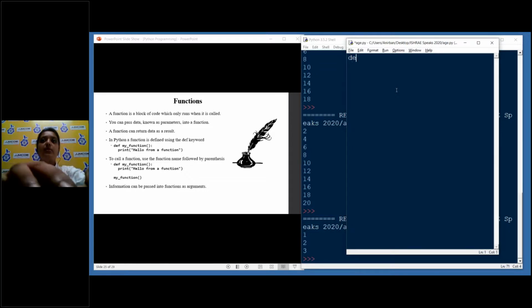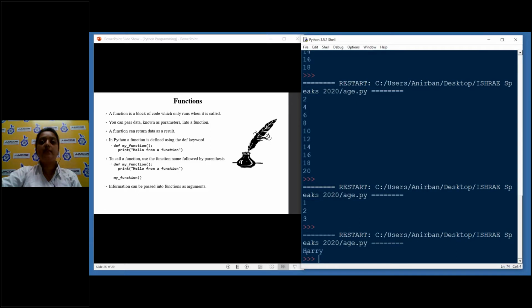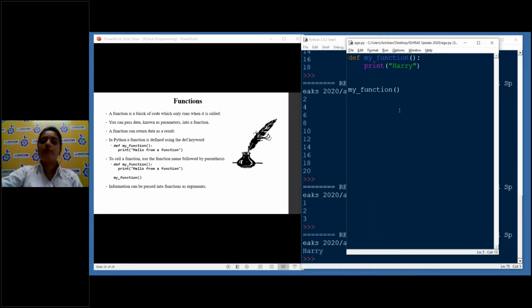So how do we make a function? We write def. Def means defining the function. def my_function. And suppose I need a function to print my name every time I call it. So print Harry. Now it is over. Now if I call the function here, this is how we call it. Now if I run it again, you see I get Harry here. You saw? That is how we are calling it. And the number of times we call it, the number of times it will run.